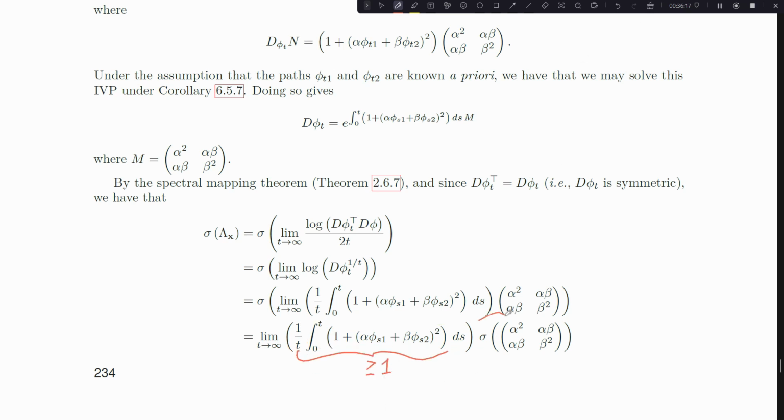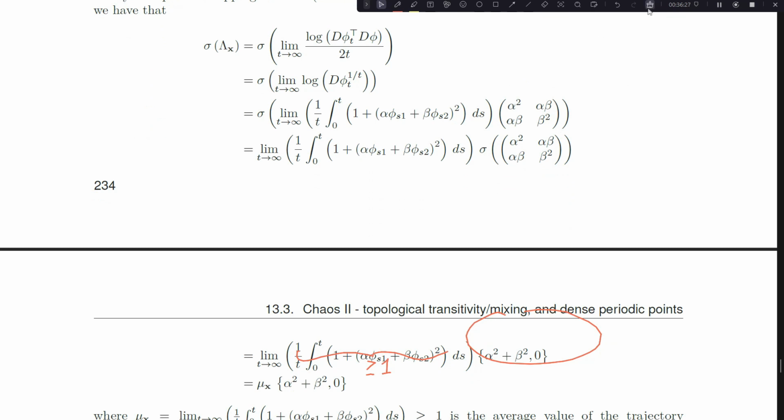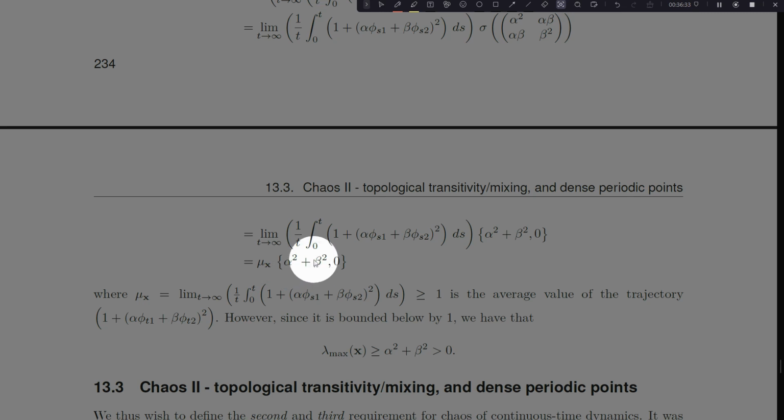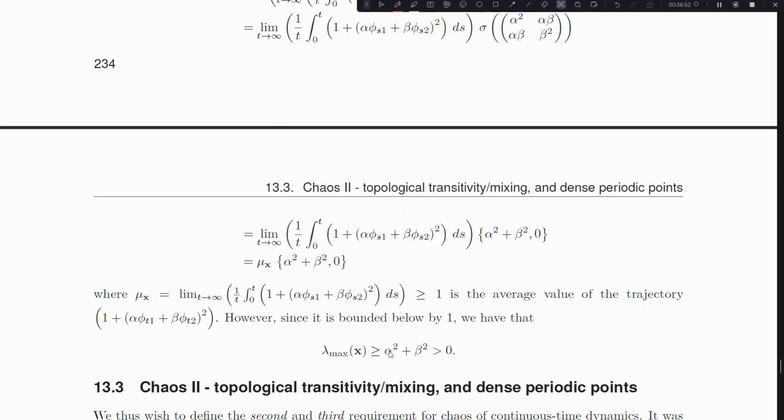This expression. And so I take the spectrum of that matrix, and I know that the limit is greater than or equal to 1, which gives me the Lyapunov terms, where my Lyapunov spectrum is α² + β², or 0, and then of course the top Lyapunov exponent is α² + β² times this average value, which I know is greater than or equal to 1. And so λ_max is greater than or equal to α² + β², which will always be positive so long as these two are non-zero real numbers. And so that's how we can actually estimate a Lyapunov exponent without having to solve the actual flow.